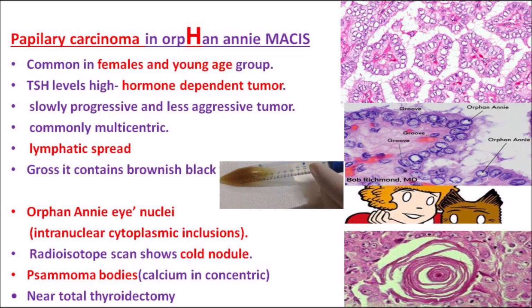I will explain it once more in the coming video. So MACIS stands for metastasis, age of the patient, completeness of resection, local invasion and tumor size. Based on this, we can predict the mortality rate for papillary thyroid carcinoma in adults, that is, how long the patient will survive. Okay, is it clear?